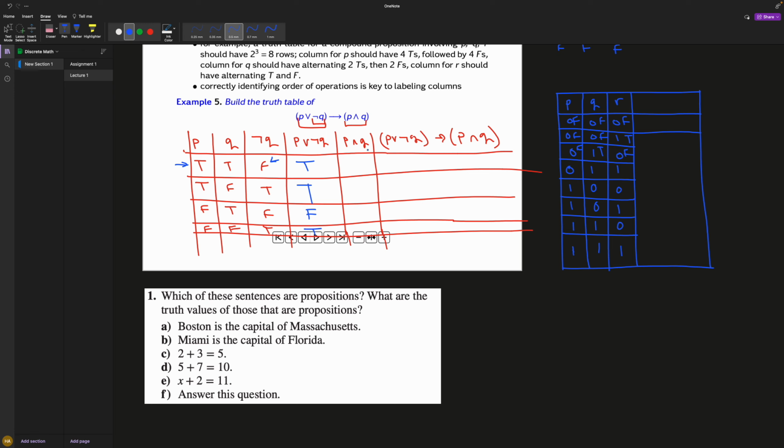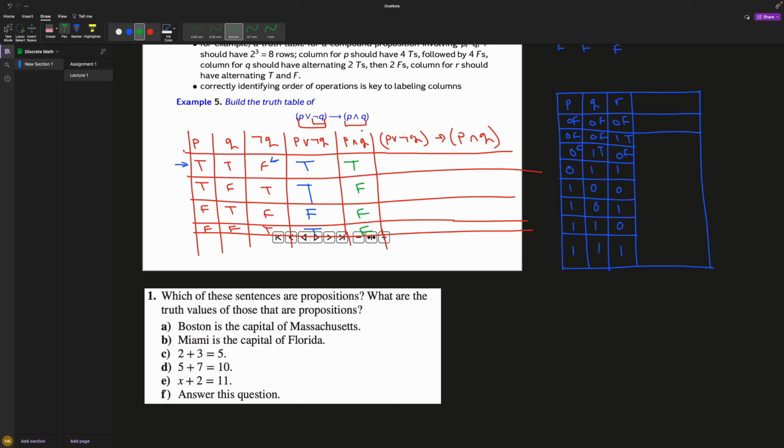Now you go to the next one. This is an and. And says both must be true. You can't have one or the other. You can't have both false. You need both to be true. And so P and Q, we're looking at these columns right here. True and true is true. True and false is false. False and true is false. False and false is false.